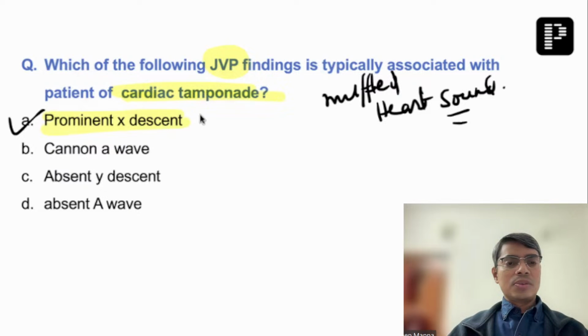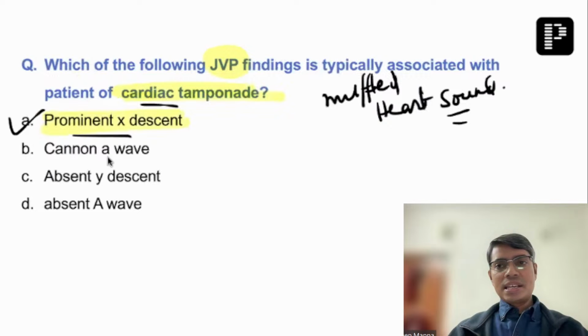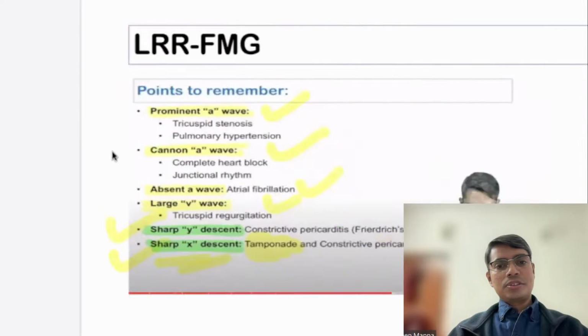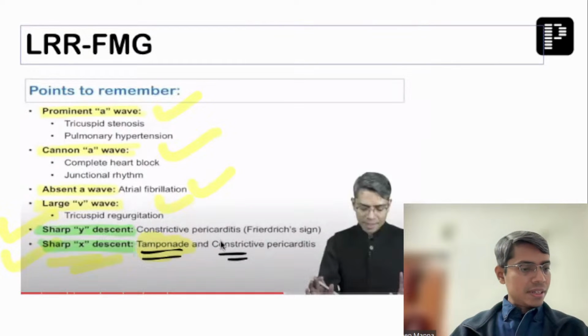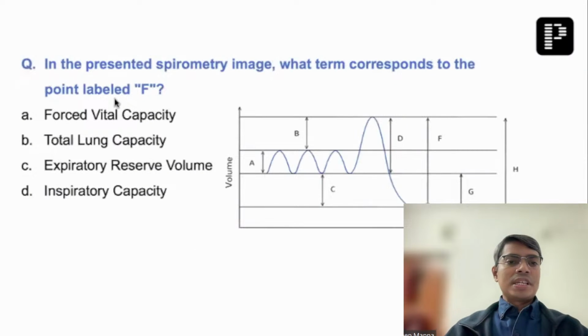And they asked which of the following is a typical finding of cardiac tamponade. So prominent X descent is the answer to this question, right? I have shown you the prominent X descent in my last session. Great, Dr. Narendra. Okay, now the next question was an image-based question, hopefully. So you all look at this question and tell me if this was a similar question or not.